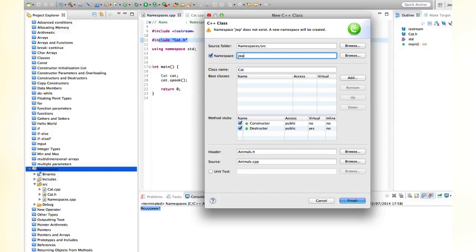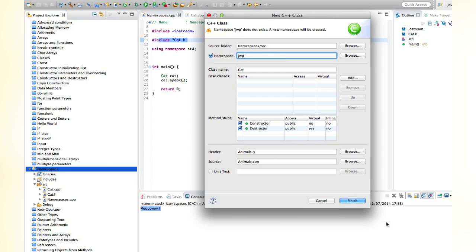If you're going to distribute your classes, you might want to give it some better namespace, like it could be the name of a company, or it could be something that describes what's in the namespace, like you could call it graphics or something like that. But the thing is, it mustn't have any spaces in it. And I like to follow the convention that it's going to be lowercase and usually just one word, but if there's multiple words, I'll capitalize the first letter of each subsequent word like we do with variables.